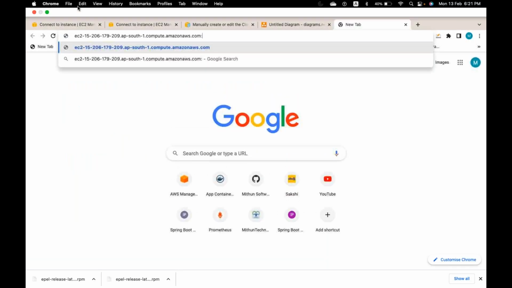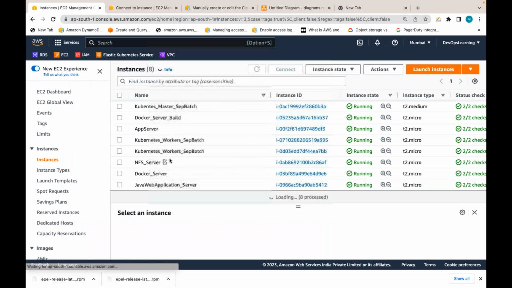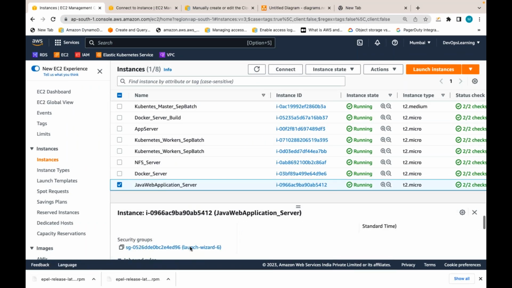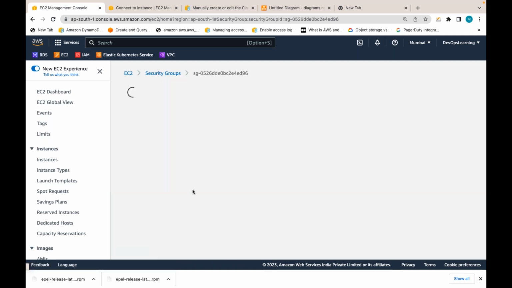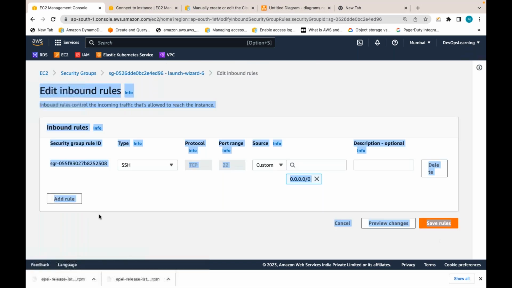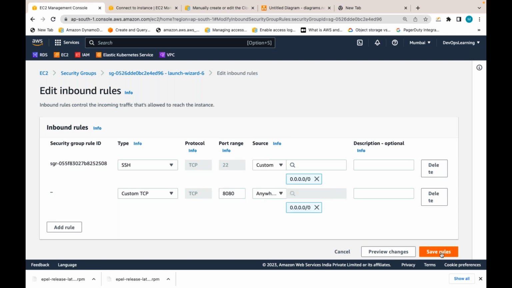But first let me open the port in the security group, an AWS concept. Let me open port 8080 on this server. Guys, this is a public server for now. That is fine for understanding CloudWatch. So let me enable port 8080 for accessing that application.